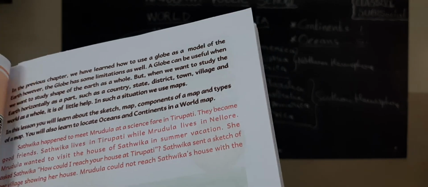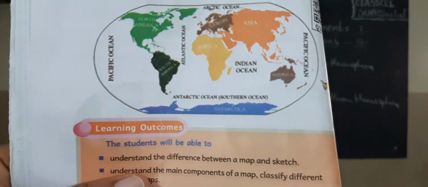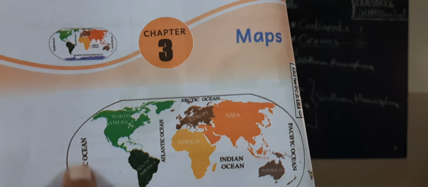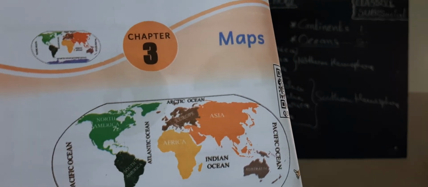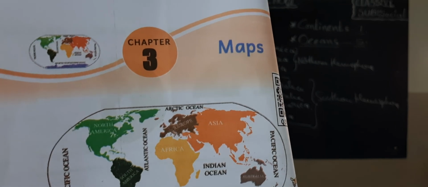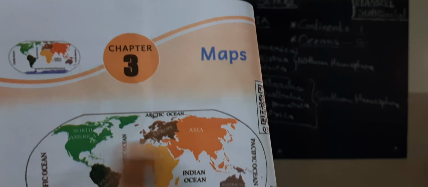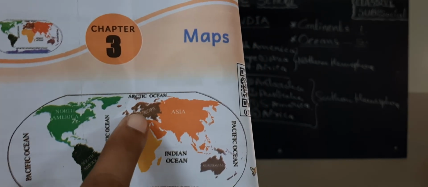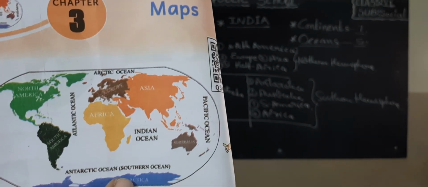Okay children, now turn your page, come to page number 28. Now look here, already wrote what are the continents, what are the oceans. Pacific Ocean, Atlantic Ocean, Antarctic Ocean or Southern Ocean, Arctic Ocean, Indian Ocean. Okay children, now North America, South America, Europe, Asia, Africa, Australia, Antarctica.